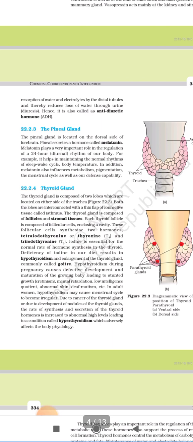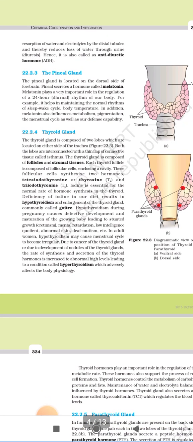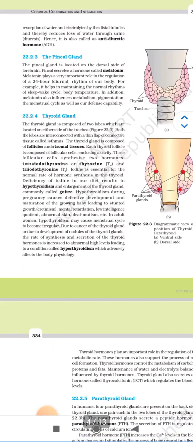melatonin, and melatonin plays a very important role in the regulation of the 24-hour diurnal rhythm of our body. For example, it helps in maintaining the normal rhythm of the sleep-wake cycle and body temperature. In addition, melatonin also influences metabolism, pigmentation, and menstrual cycle as well as our defense capability.